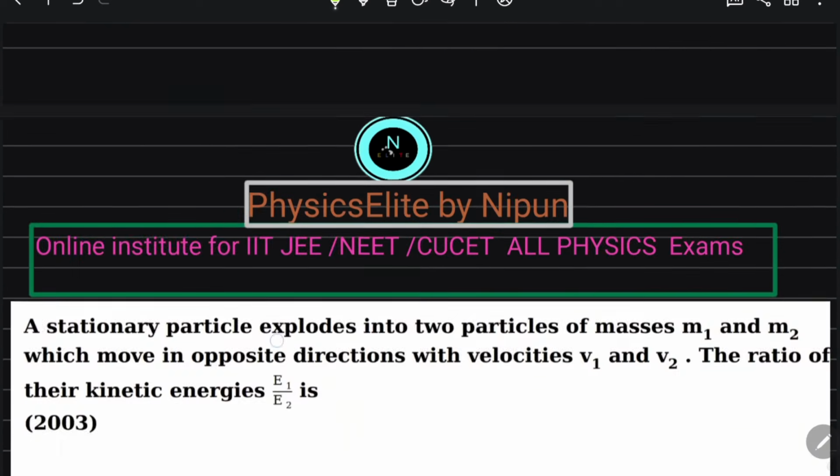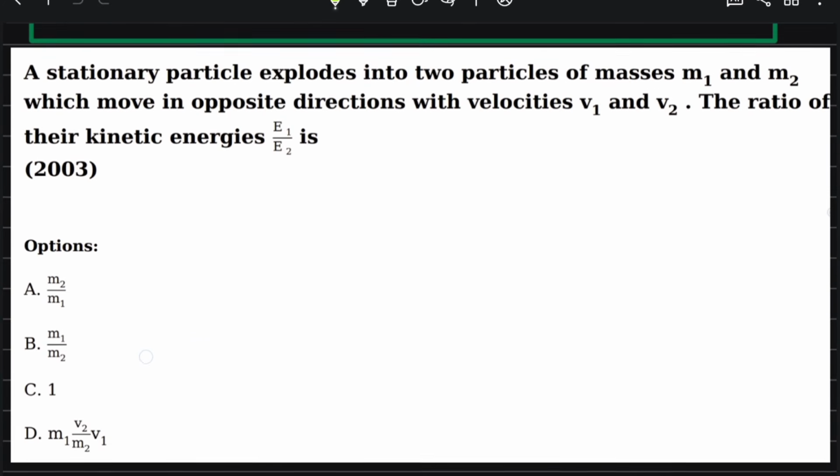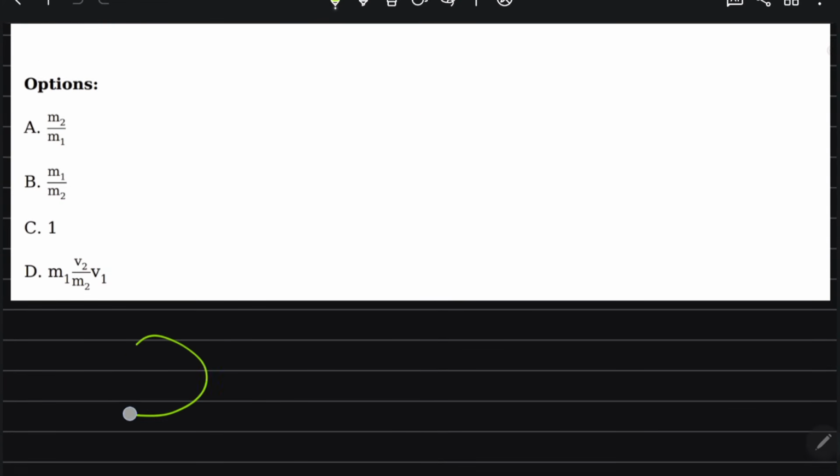So I proceed to our next question. A stationary particle explodes into two particles of masses m1 and m2, which move in opposite directions with velocities v1 and v2. Then the ratio of their kinetic energy? Suppose this is a stationary particle. They explode into two particles.